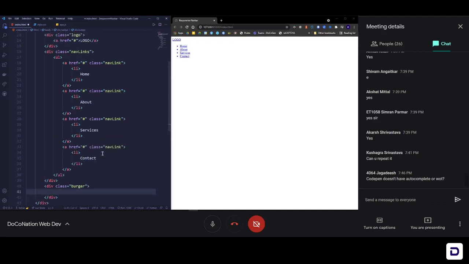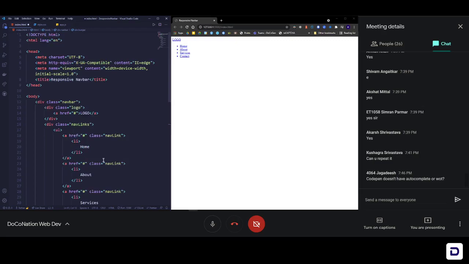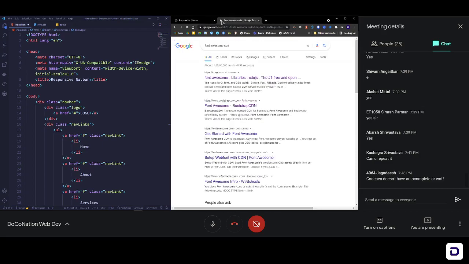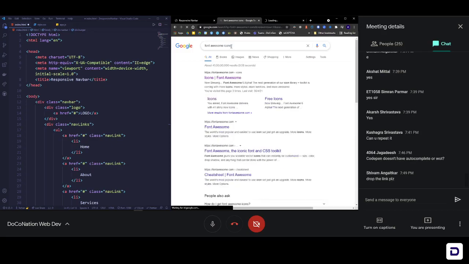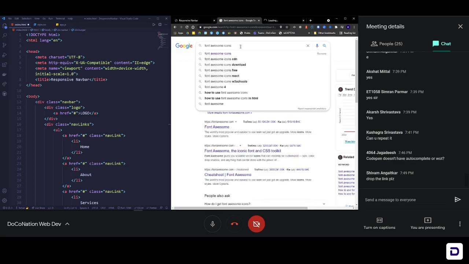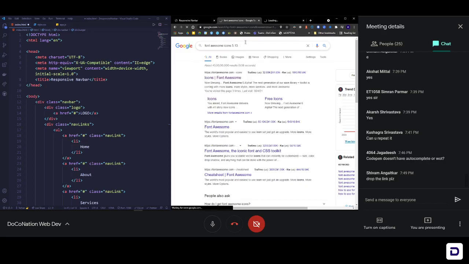So for the icon, what I'm going to use here is something known as Font Awesome. Okay, so I'm going to search on the next page and write Font Awesome CDN. Okay, and then I'm going to go to the first result, cdnjs.com. Okay, click on this. Till the time it's open, I'm going to search for Font Awesome icons, 5.5.13, because that's the version we'll use.